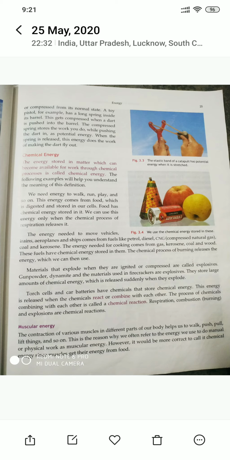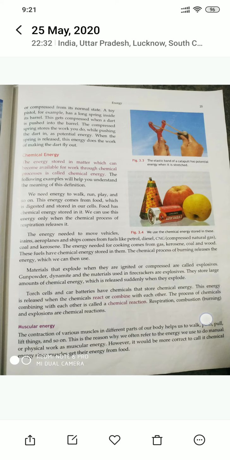And when we respire, we take in oxygen. What happens? The oxygen helps the food, the chemicals in these food materials, to break up into its components and release energy. And that energy is used by us to perform various works.